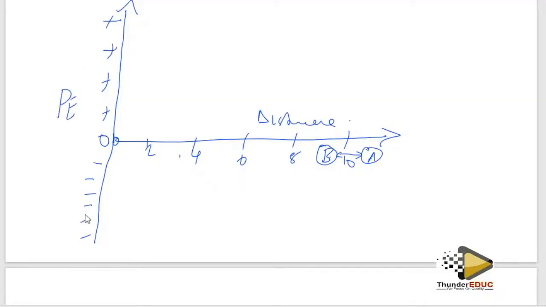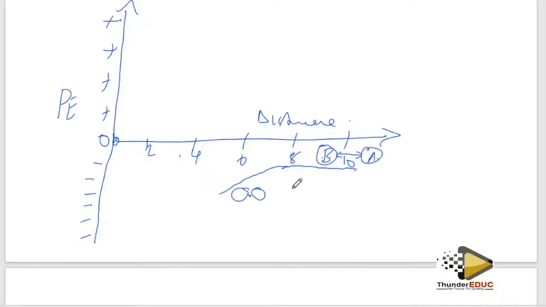So this is the energy at a particular point of these atoms. Now what happens if these are like this? It means that the energy is too small. As they keep on coming, the distance has shortened and is now too small.